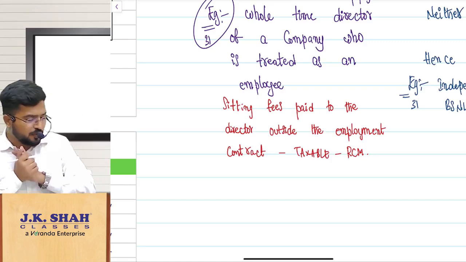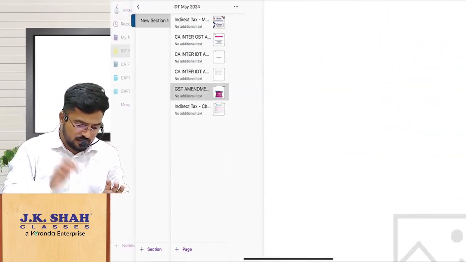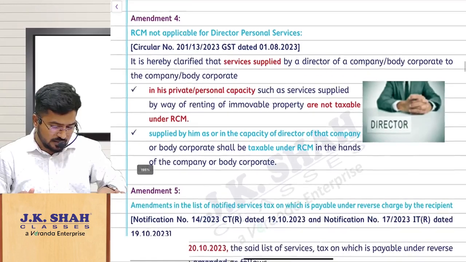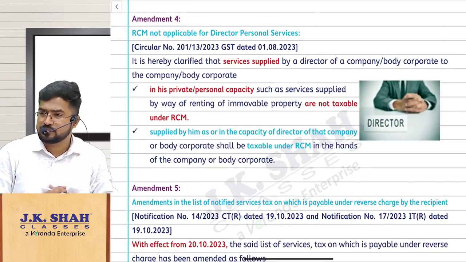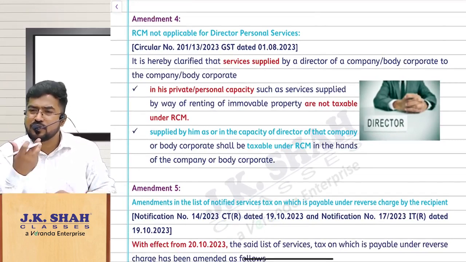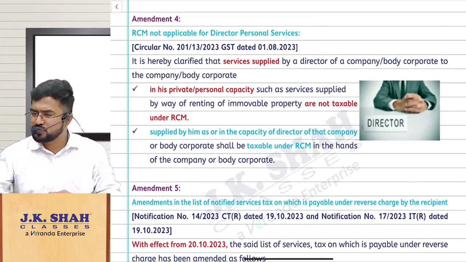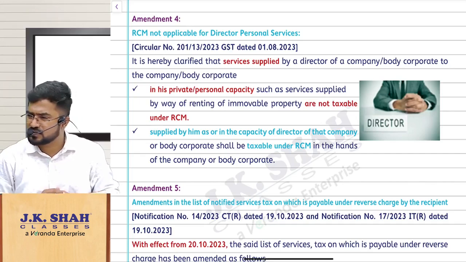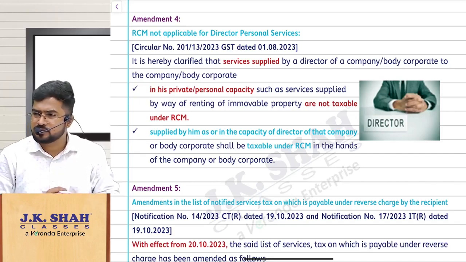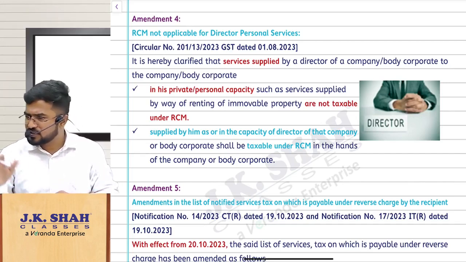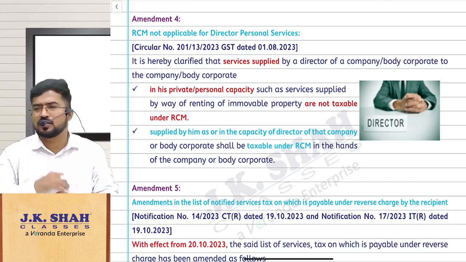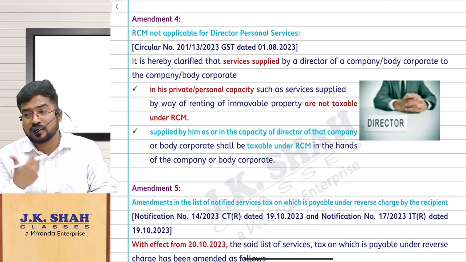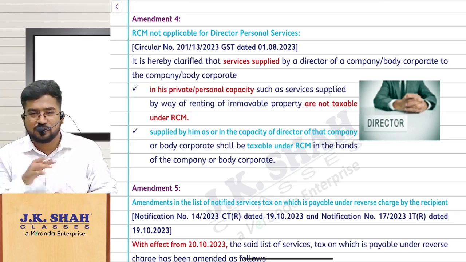Now the amendment is regarding this. The director is having a flat. He is giving that flat on rent to the company to operate it as an office. Is it supply? It is supply. First of all, you are renting an immovable property for some commercial purpose. Now the doubt is whether RCM will come into picture, since the director is providing some services to the company.